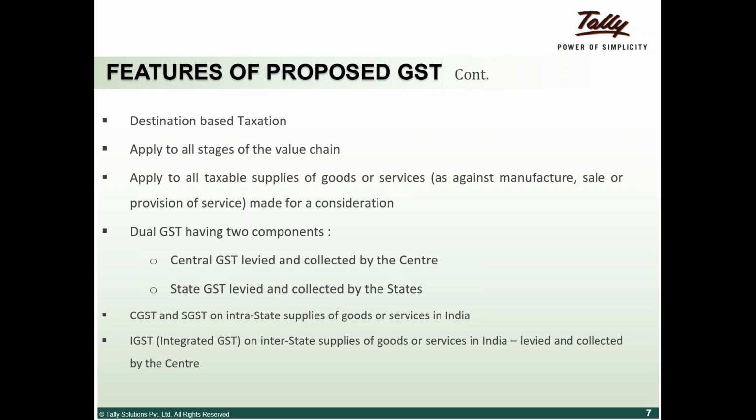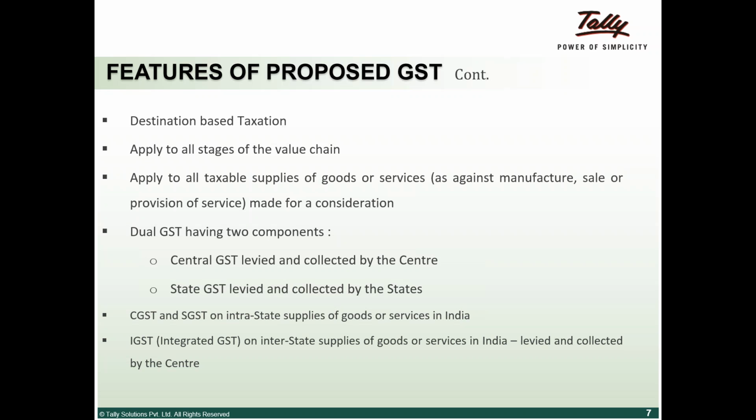If there is a supply, it's not a sale, it's not a manufacturing activity, it is a supply. If A is supplying it to B, it is taxable, it is subject to GST. So the important concept to remember is that if there is a supply, there is a GST on it.